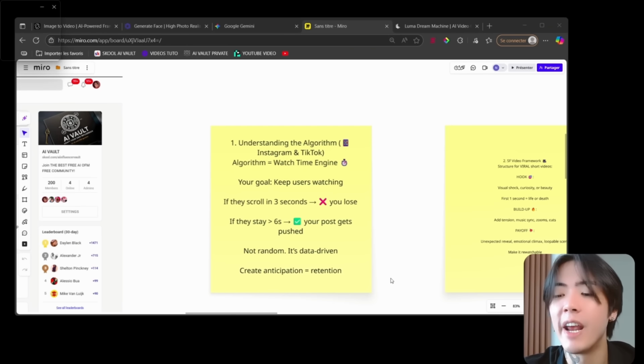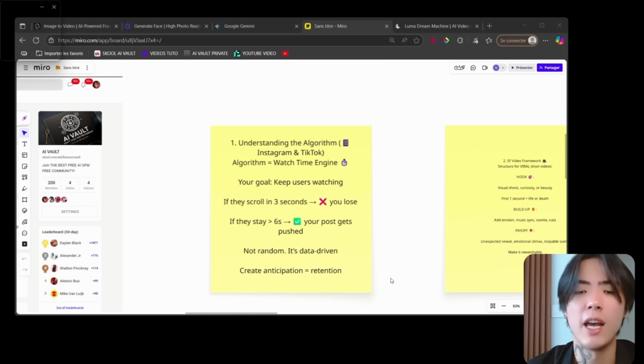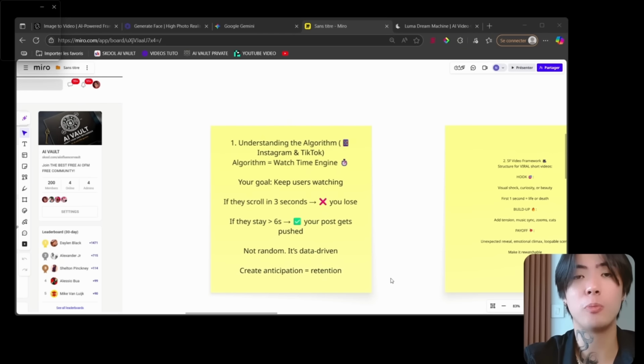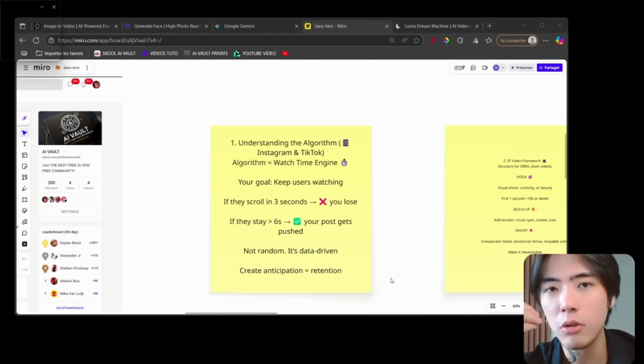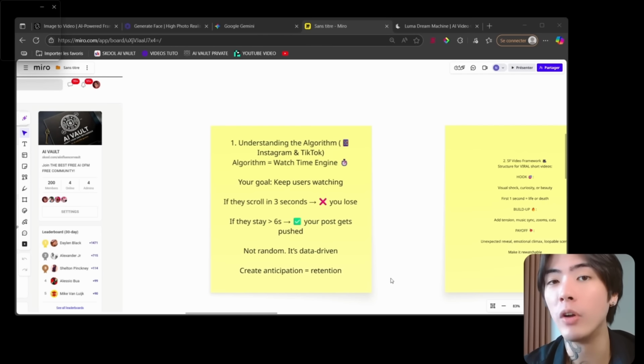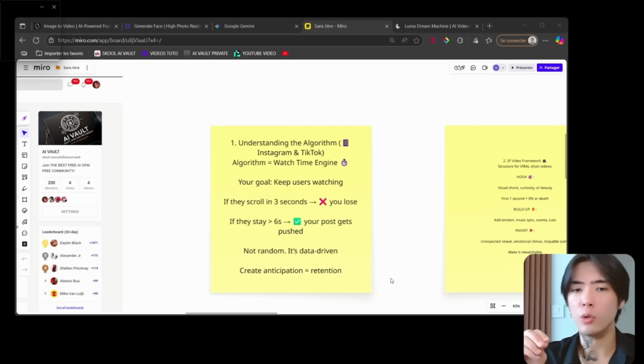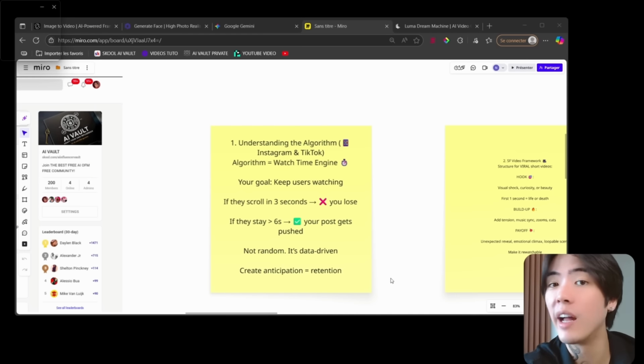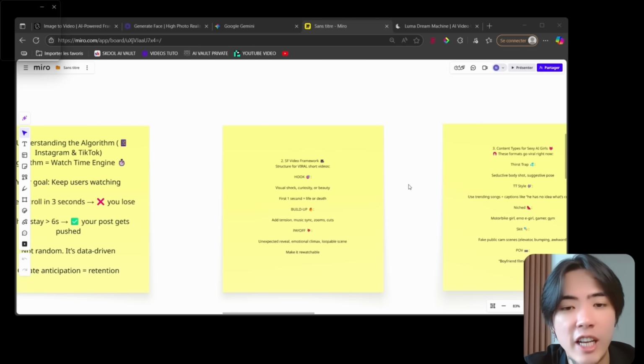3 seconds is super long on an 8 seconds video. You really want the first 3 seconds to be very interesting to watch. And if they stay more than 6 seconds, guess what? Your video will get pushed by the algorithm on Instagram or on TikTok. Listen, the algorithm is not random, it's data driven because it's their business. They're making money with this in billions. So you need to create anticipation to have some retention on your videos. That's the main goal. So here's the exact structure to make a viral short video.